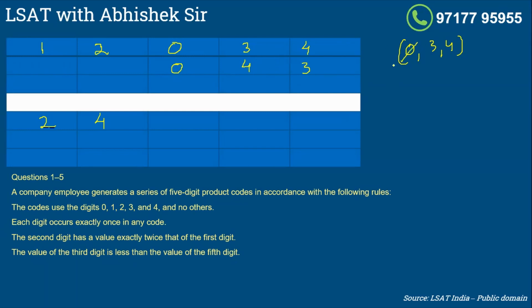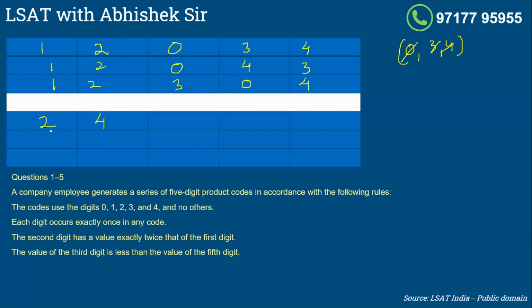So I am exhausted with the cases with third digit being 0. Now let me place the third digit as 3. If this is 3, the last digit has to be 4. There is no other chance, because this value has to be greater than this value, and this value has to be 0. Can my third digit be 4? No, third digit can't be 4, because if this is 4, the last digit cannot be more than 4, because 4 is the highest digit. So these are the cases possible when my first and second digit are 1 and 2. So these are the 3 cases possible.